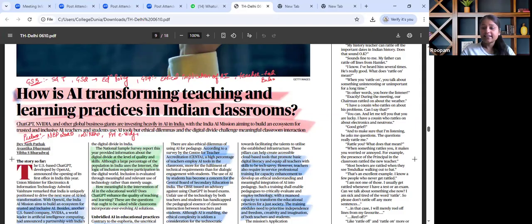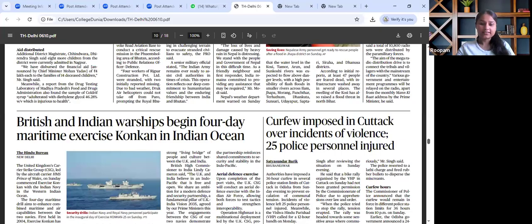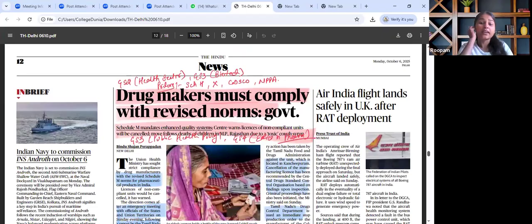Next important article that is there in the paper and that catches our attention majorly talks about the pharmaceutical sector. So this particular article is to be seen through the lens of drug makers must comply with revised norms, says government. This is relevant with regard to GS paper 2 wherein health sector reforms, GS paper 3 biotechnology and its regulations can be interlinked when we map our syllabus. What theme is discussed in this article? They majorly talk about ensuring drug quality and rational combinations under CDSCO oversight.